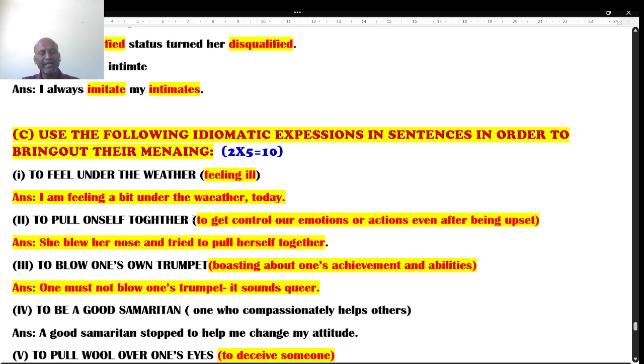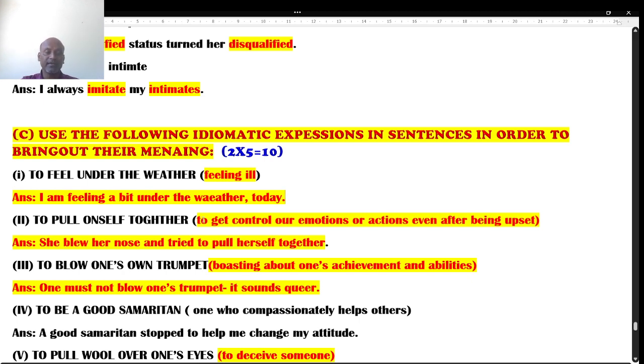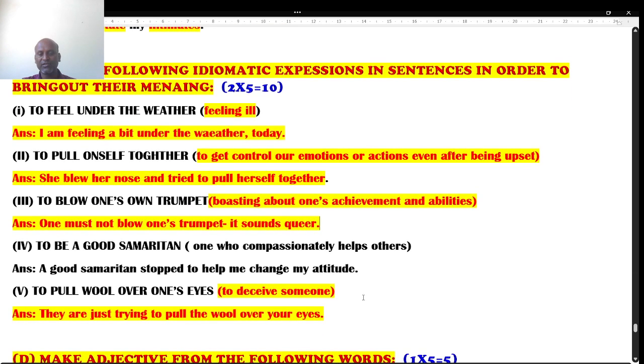Second one, to pull oneself together. Nothing but to get control of our emotions and actions even after being upset. As there is a quotation, no? The man must be so much that whether you are under depression or happy, you should be always constant and stable. To pull oneself together means to get control of our emotions or our actions. My answer is she blew her nose and tried to pull herself together, is my usage in my own sentence.